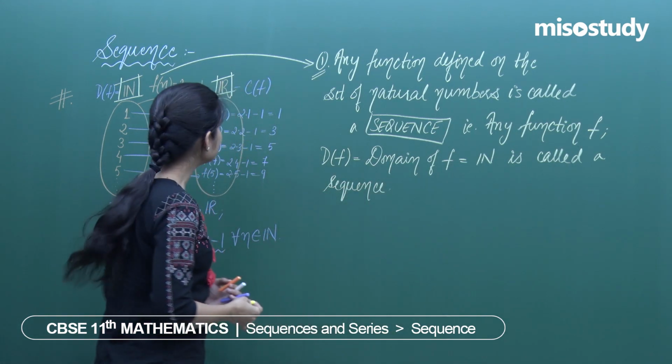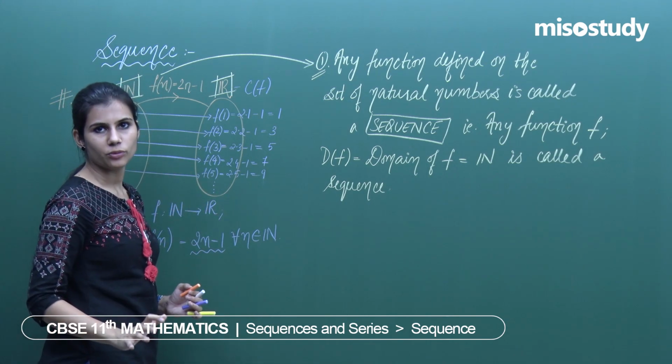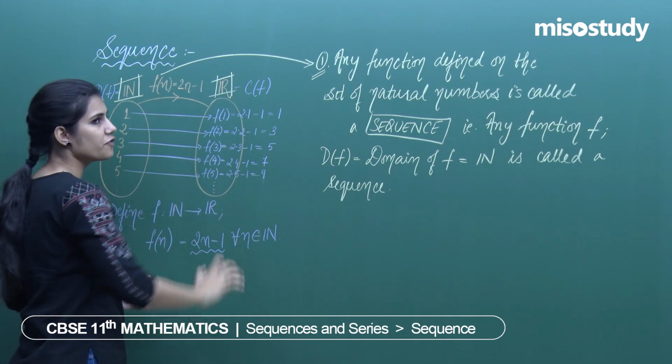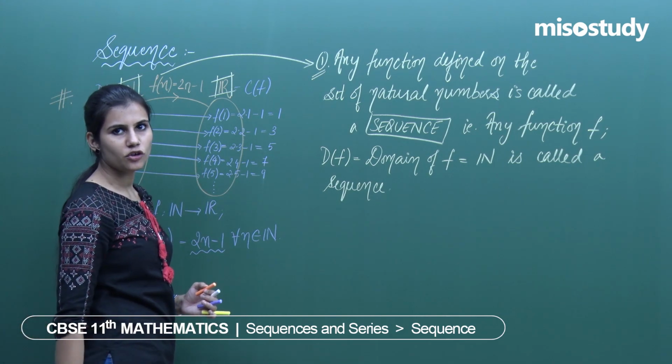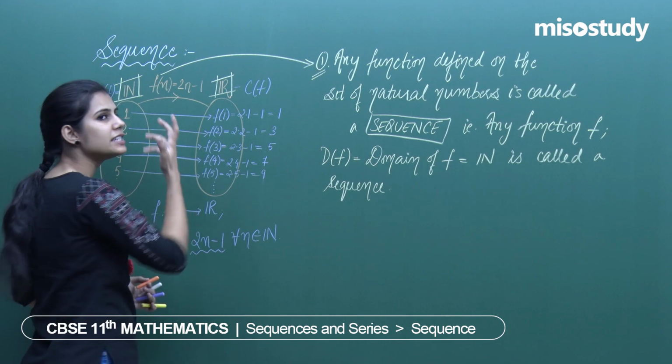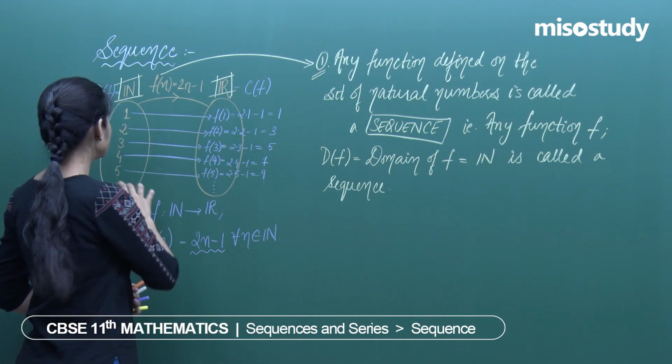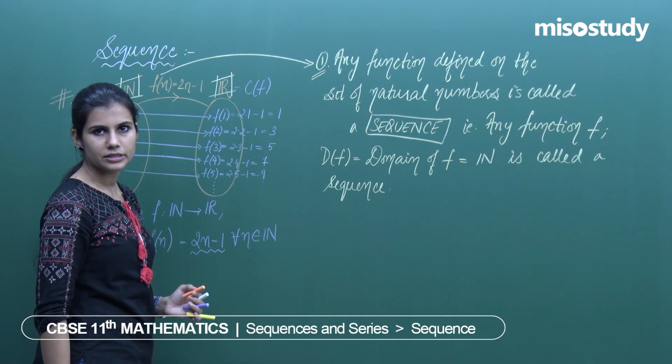So right now what you can see over here is actually a sequence, because f is defined on the set of natural numbers, its domain is the set of natural numbers. So this f is definitely a function, but it is a special type of function known as a sequence because it has its domain as the set of natural numbers.